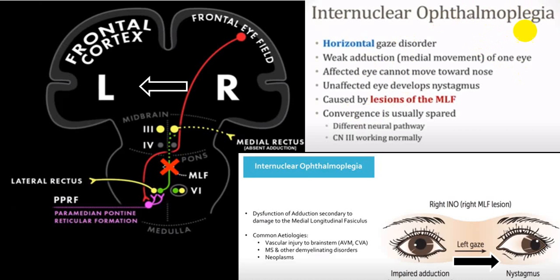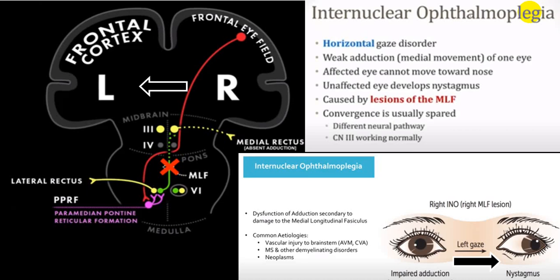medial longitudinal fascicle. And while I am doing abduction, say I am looking to the right and left eye medial rectus is not working. So in a right eye, while doing an abduction, I will have what we call as abduction gaze.